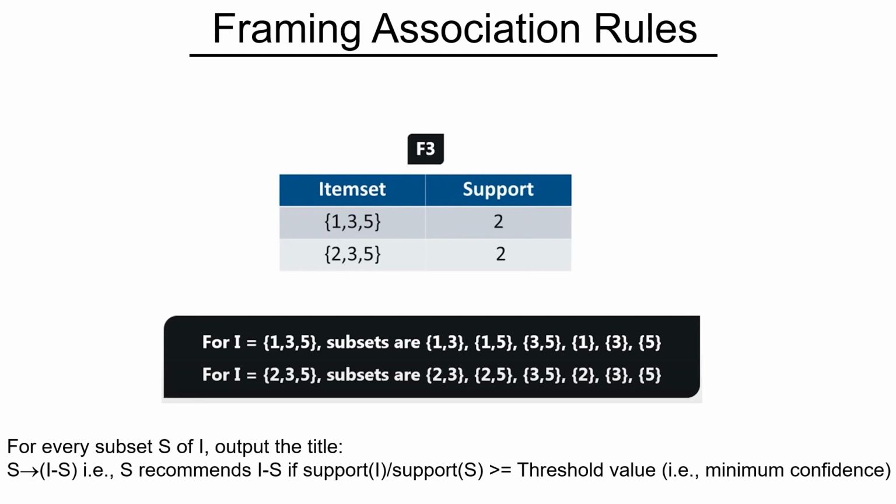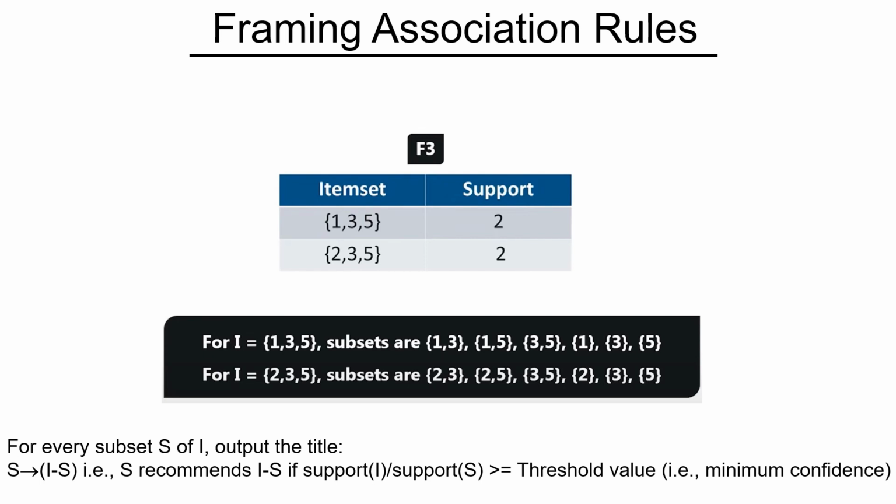The support of I is the total number of transactions in which S occurs with other items. Now the ratio of the total number of transactions in which S occurs with other items to the total number of transactions in which S occurs irrespective of whether other items are there or not should have a minimum value, which means S is bought in many transactions together with other items. Only then does it make sense to frame the association rules.